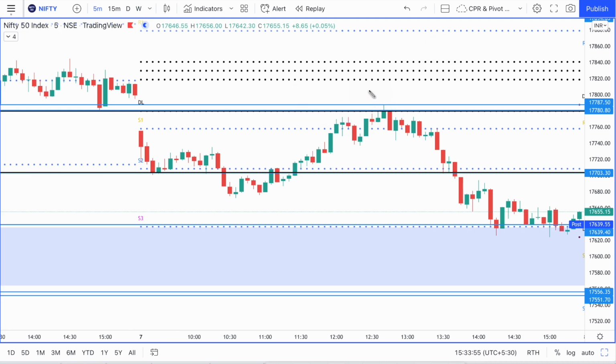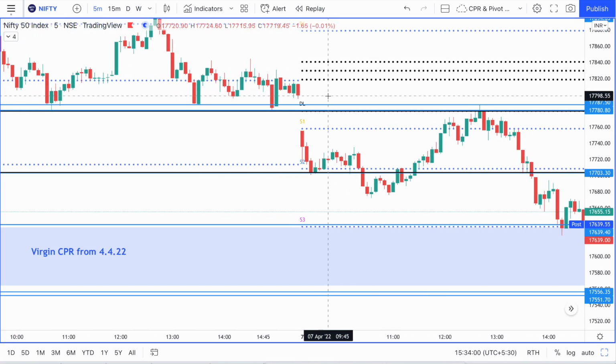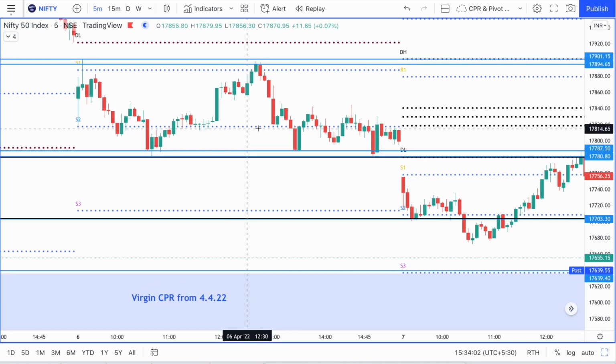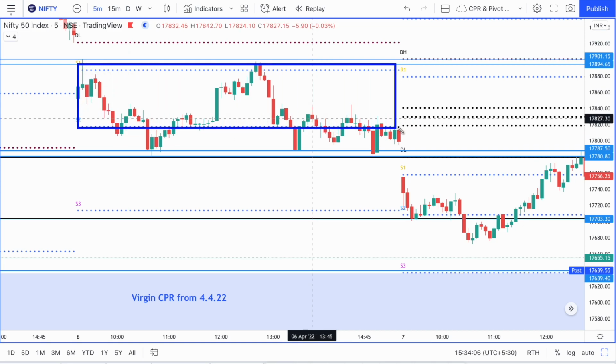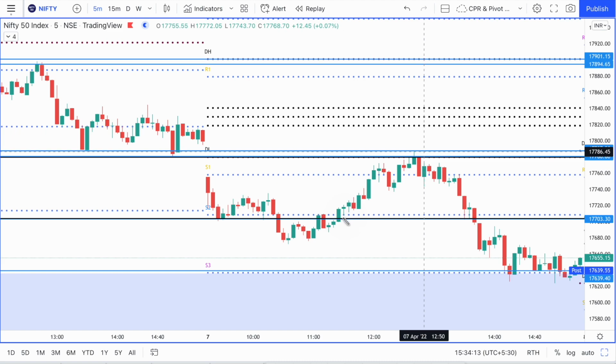Because see, you can see from the previous day that the previous trading session was within a particular range, isn't it? So this was the range of the previous day, and when today price approaches it from the bottom like this, and if it breaks into that zone, then there is a short covering rally that comes in after there is a candle here.